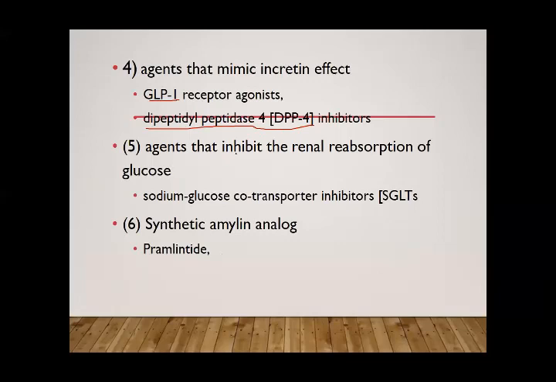This is a newer group that inhibits the renal reabsorption of glucose. As you all know, glucose is filtered through the glomeruli and it is reabsorbed from the proximal convoluted tubule with the help of a specific transporter, and this transporter is the sodium glucose co-transporter. This transporter transports the glucose back into the blood through the proximal tubule. So by inhibiting this transporter, we can increase the glucose excretion from the body and lower the blood glucose level. So this is a newer class of anti-diabetic drugs. The last one is pramlintide, which is a synthetic amylin analog.